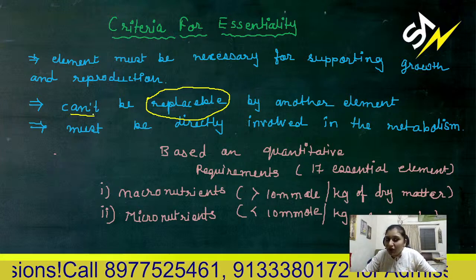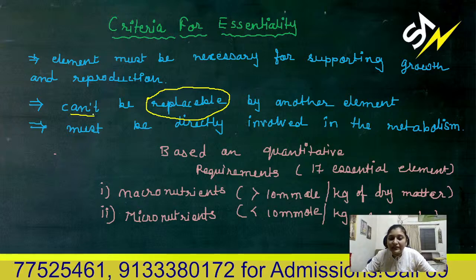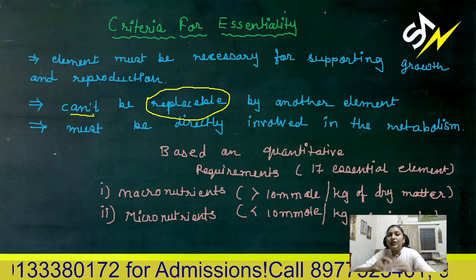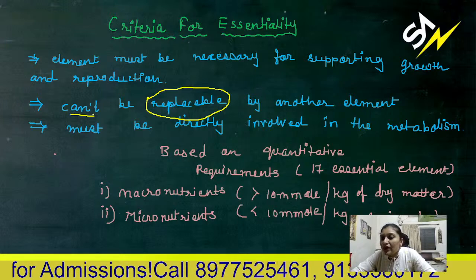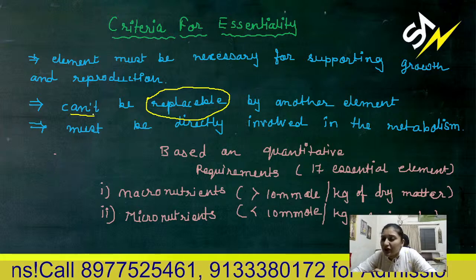So it should not be, or it can't be, replaceable. Then the third criterion: it must be directly involved in the metabolism, not indirect involvement. Directly, it should be involved in the metabolism, in any of the metabolic activities of the plant.